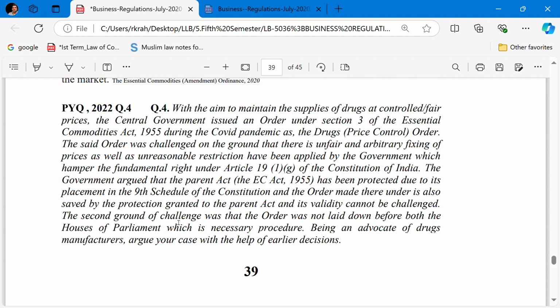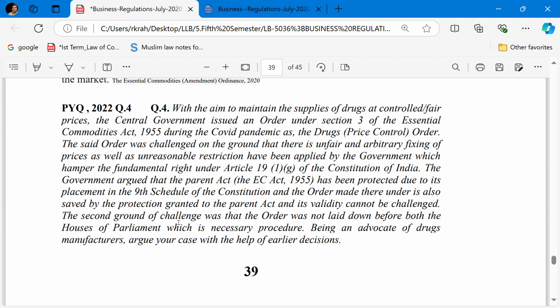With the aim to maintain the supply of drugs and to control and fix a fair price, the central government issued an order under Section 3 of the Essential Commodities Act during the COVID pandemic, the drug price control order. The said order was challenged on the ground that there is an unfair and arbitrary fixing of the price, as well as unreasonable restriction applied by the government, which hampered the fundamental rights under Article 19(1)(g) of the Constitution of India.